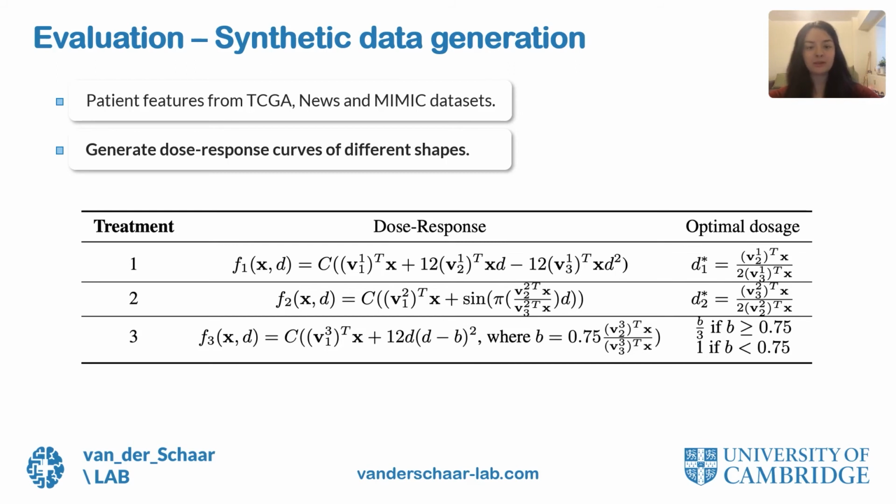We then consider 3 shapes for FW to demonstrate learning heterogeneous response curves. The first curve can be broken down into 2 terms, a linear increasing term in the dosage D and a quadratic decreasing term in the dosage D. This first term could represent the improved efficacy of higher dosage of chemotherapy in reducing tumor size, while the quadratic term could represent the increased toxicity of chemotherapy as the dosage increases. This type of trade-off presents itself in many other settings.